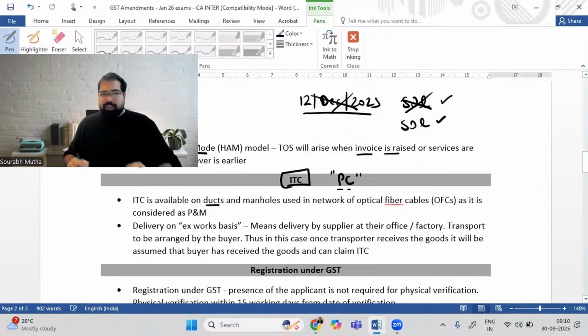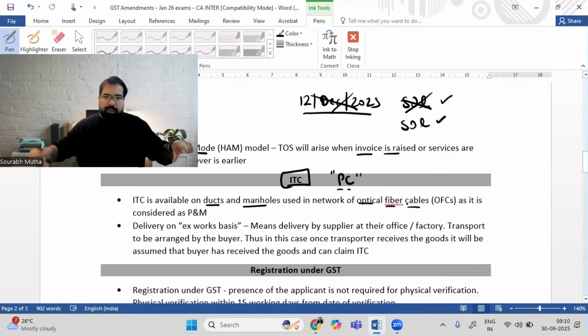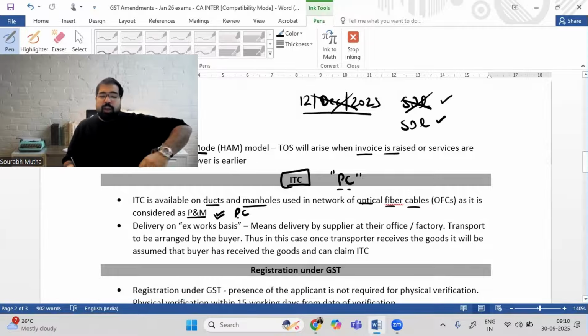On the road, if you see, there are some ducts which are kept, where there are some manholes which are kept. Now, these ducts and manholes are used for optical fiber cable. Example, Geo is expanding its network and they want to put some optical fiber networks. For that, they will put new manholes. They will do all that work. When they purchase that, will they get credit on that? Is it immovable property or is it plant and machinery? The government has said that is plant and machinery and you will get credit on that purchase. You can claim credit.